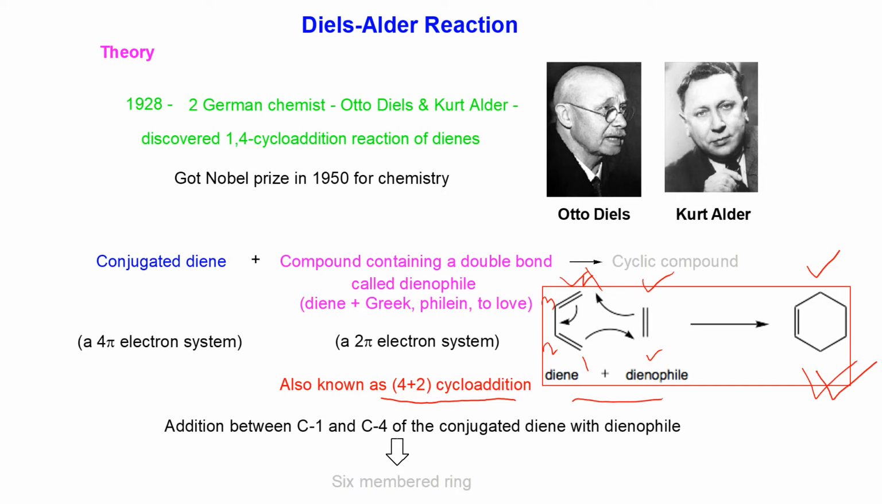During addition, number 1 and number 4 carbon of the conjugated diene will react with the dienophile. That means the addition occurs at number 1 and number 4 carbon with the dienophile.